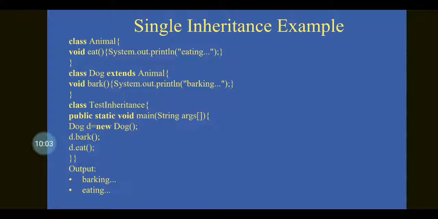barking. And then in the main class, in the main method, we are going to create the object for the derived class. Then only it is possible to access the members of the parent class. If you create the object for the parent class, then it is not possible to access the members of the child class. So we are going to create the object for the child class. So Dog d = new Dog(), and then with the help of object d, we are going to call both the methods bark() and eat(), which will print the output barking and eating respectively.